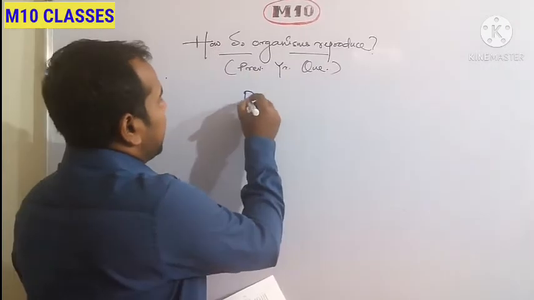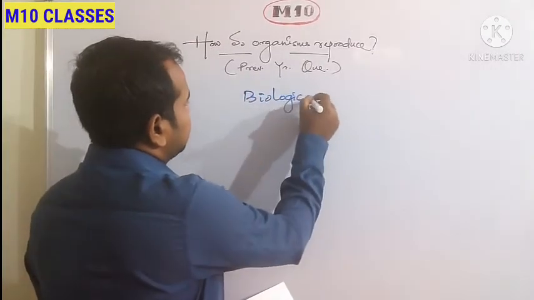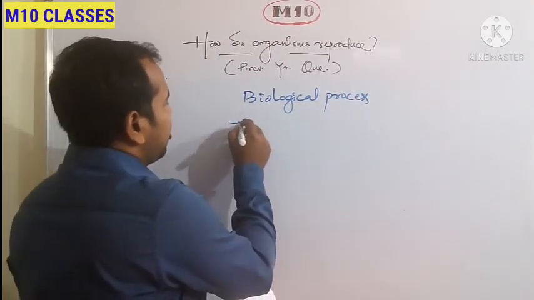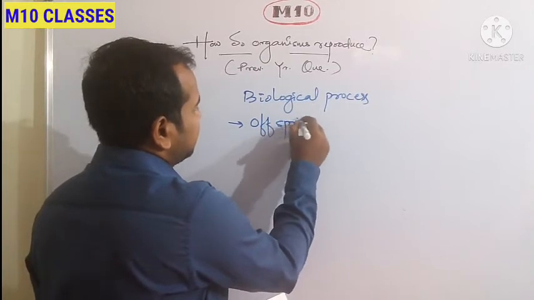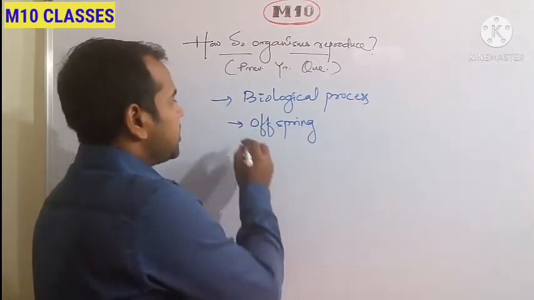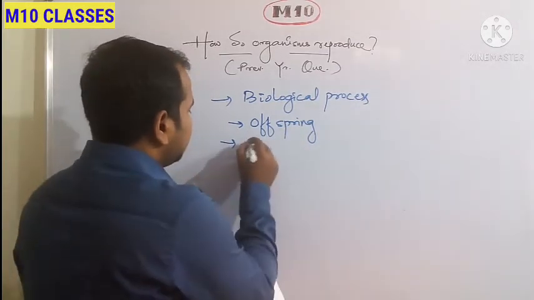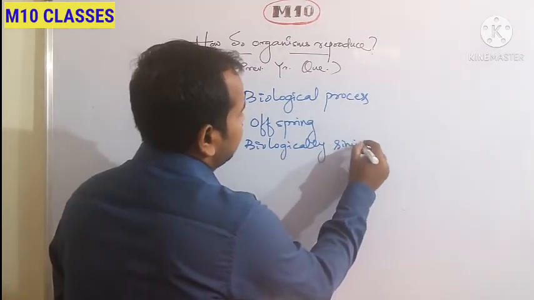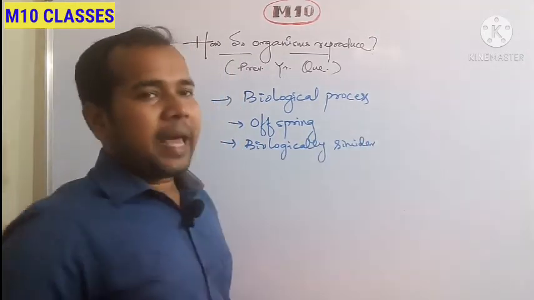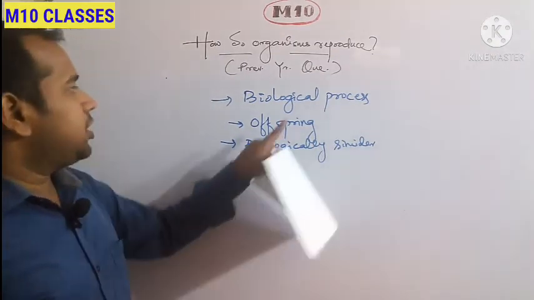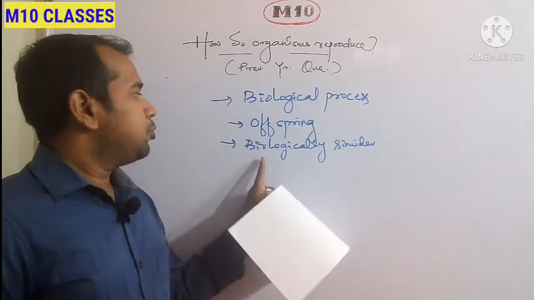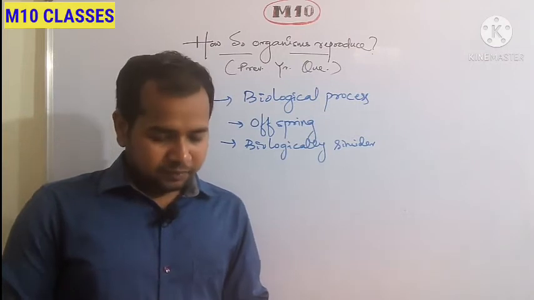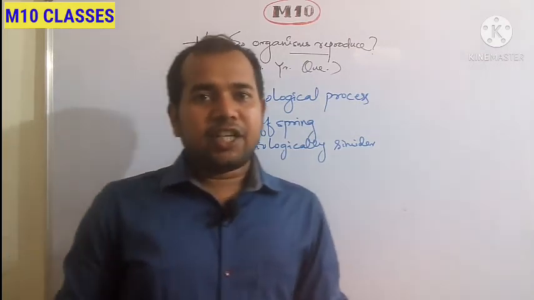Reproduction is a biological process of generating offspring. It is a biological process of producing offspring which are biologically similar to the parent organism, and it is required for the generations to continue.